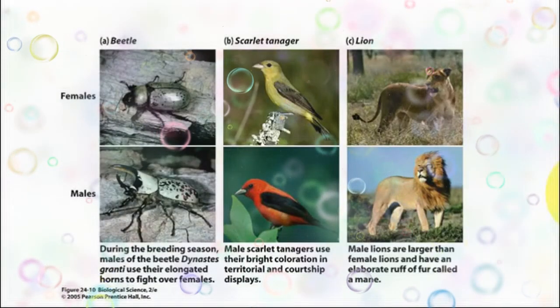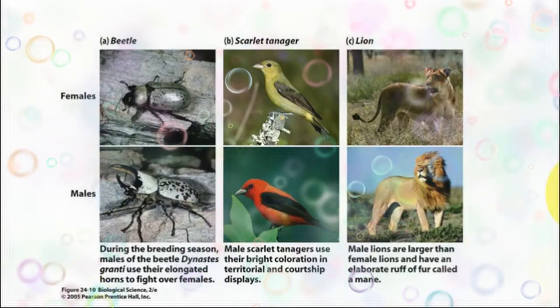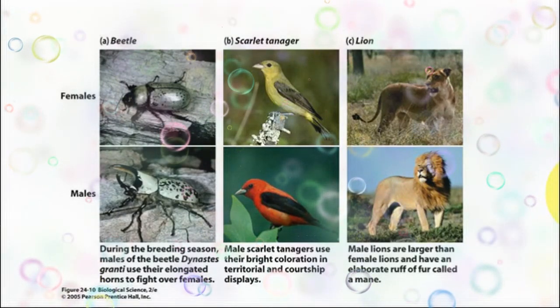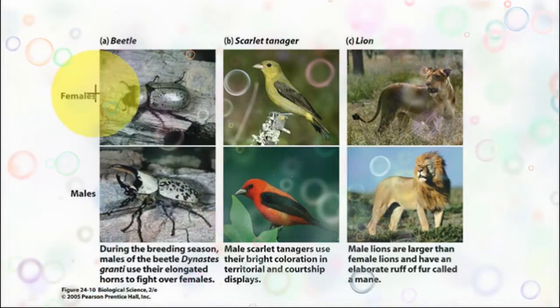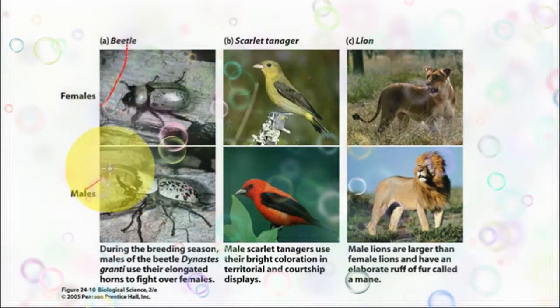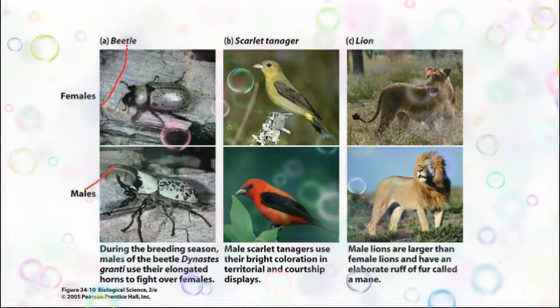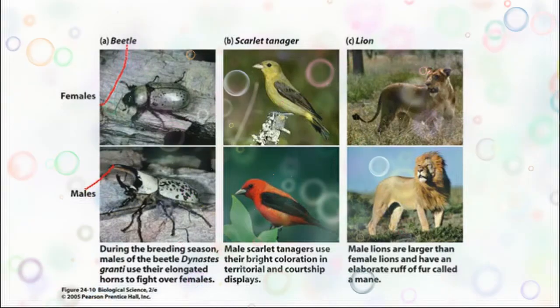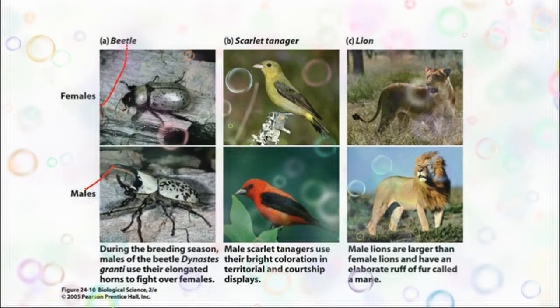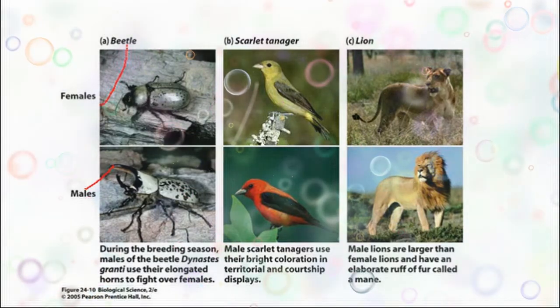Some of the animals are so diverse, the sexual dimorphism is so diverse, you may think they are two different species. Say for example the beetle, this beetle is female and this is the male of the same species, but they look so different that if you see them separately you may think they are different species.